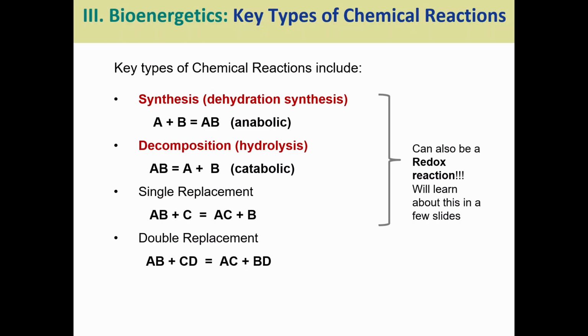We can have a single replacement where we have AB, and we have C added to the mix, we just swap B and C, so we get AC plus B. Or a double replacement: AB and CD come together to form AC and BD. Now, we mentioned on the right here that this can be a redox reaction, but we will talk about that in just a second. Right now, we just want to make the link between the synthesis and anabolic terms, as well as the decomposition and hydrolysis and catabolic terms.